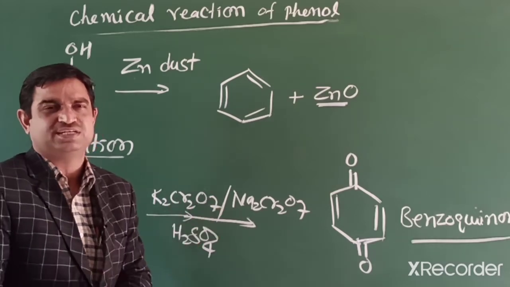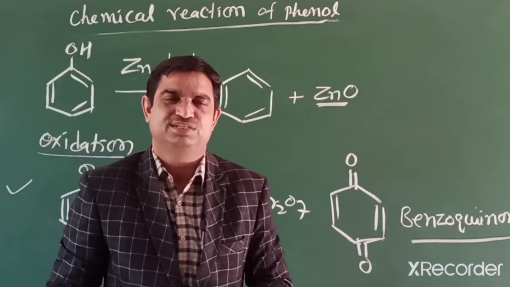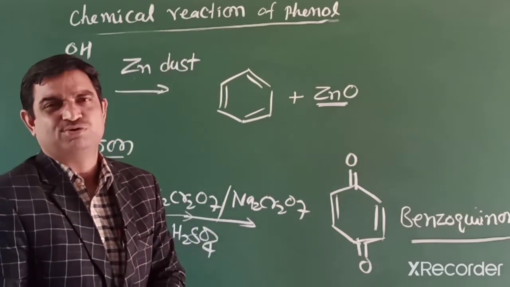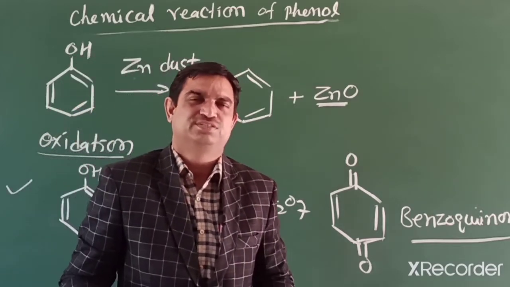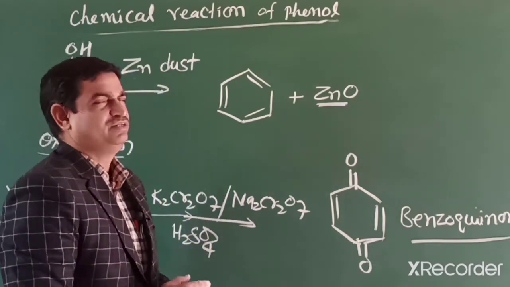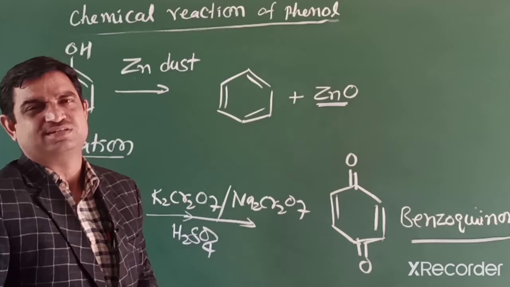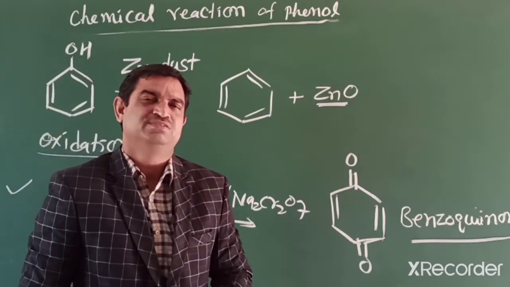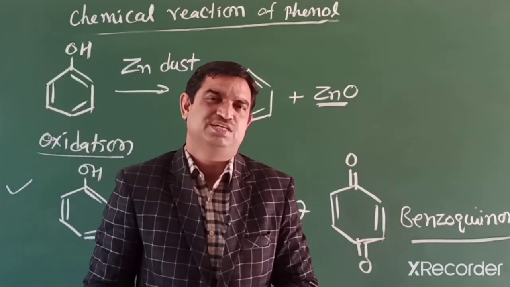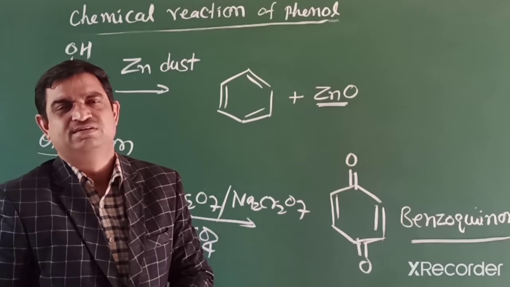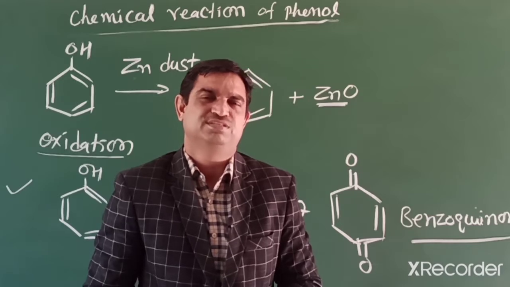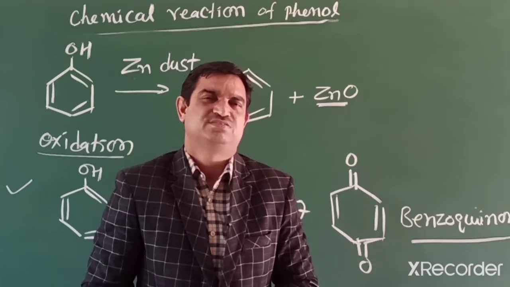The main reaction of phenol is electrophilic substitution, that is halogenation, nitration, Friedel-Crafts alkylation and acylation. Phenol is a strong activating group, so the reaction occurs at the ortho-para directing positions, occupying ortho or para depending on the reaction medium. Two special reactions are Kolbe and Reimer-Tiemann. Kolbe means when phenol reacts with carbon dioxide in presence of sodium hydroxide, we get salicylic acid, and in Reimer-Tiemann reaction the product is salicylaldehyde, where phenol reacts with chloroform and base.